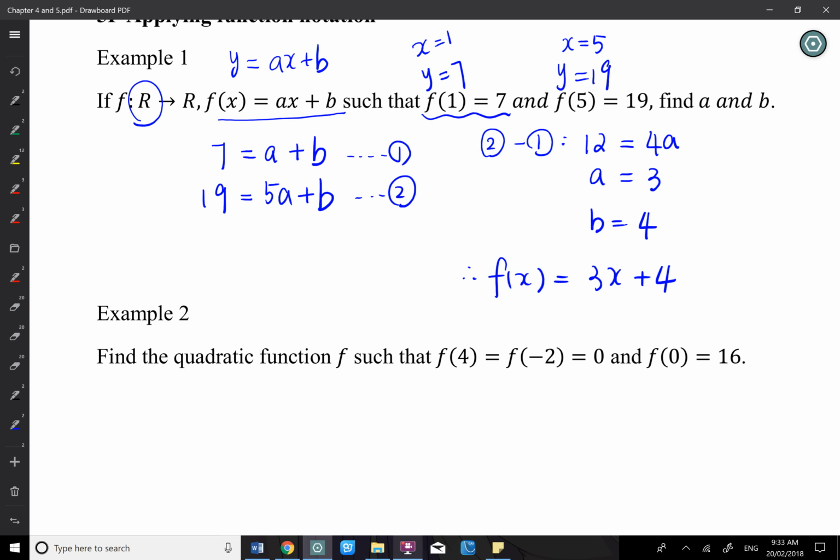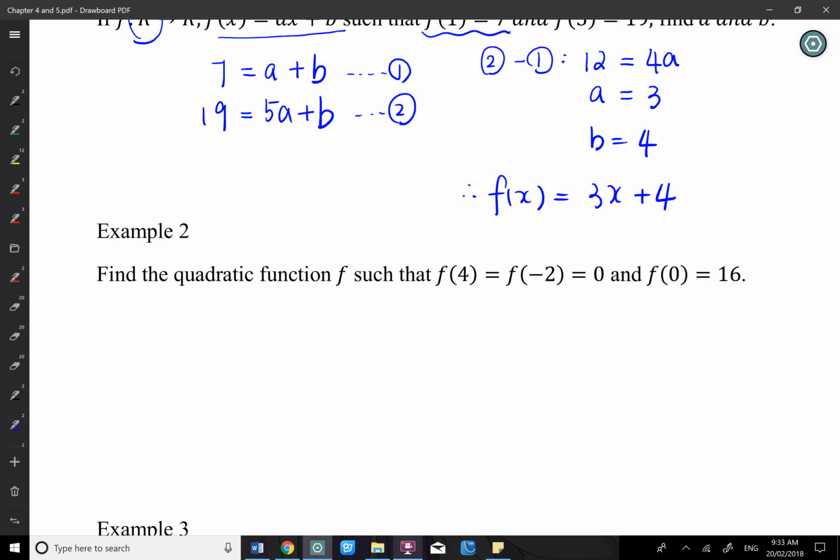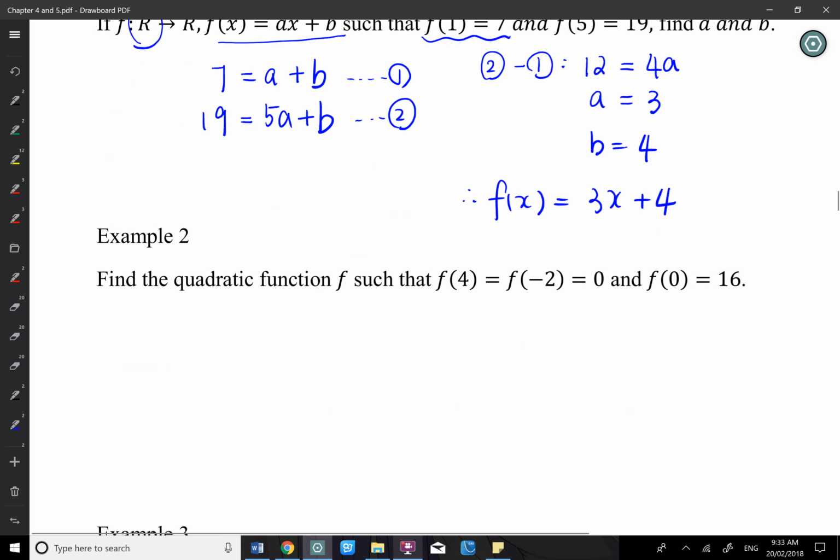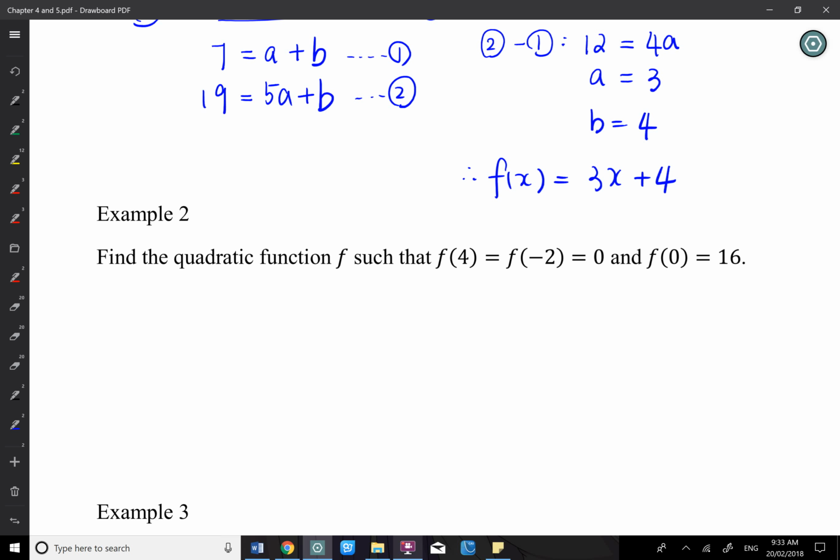Okay, the first one is not hard. We're just telling you some information and asking you to solve simultaneous equations. If you look at example 2, tell me what are those points. Are they special points or just some general points? Well, the first one already set up the rule for you. The rule is ax plus b, which gives you the equation, and you just solve for the variables. But for the second one, there's no equation involved. It just tells you that it's a quadratic function.